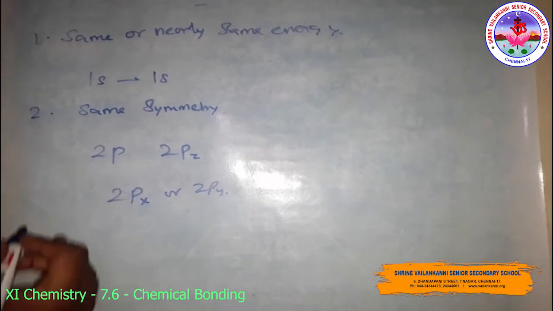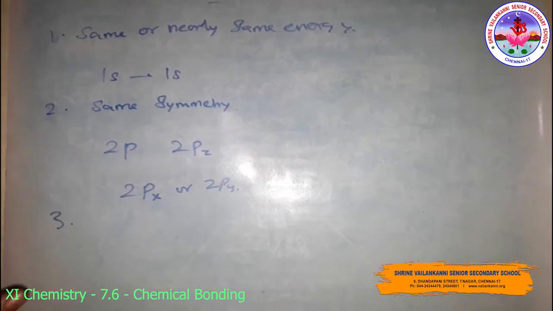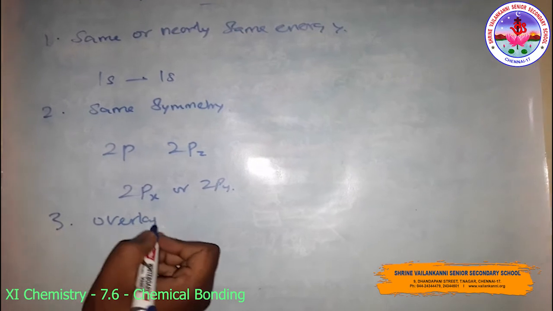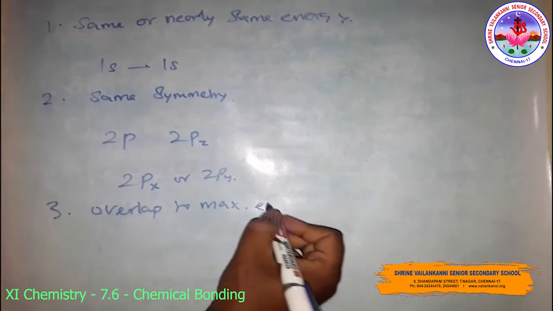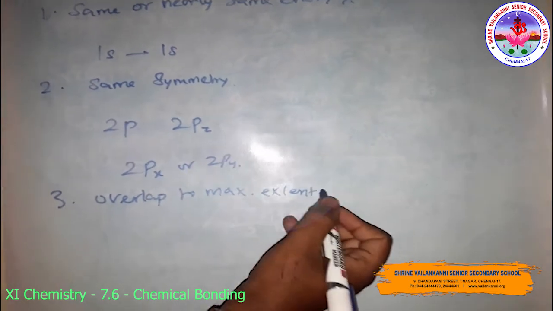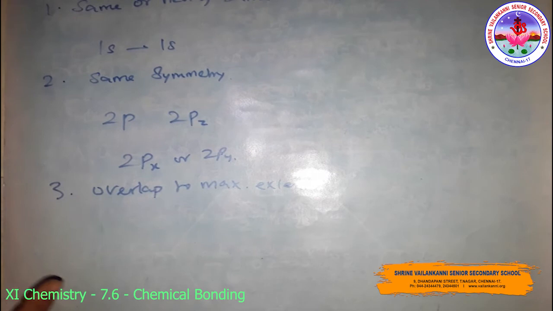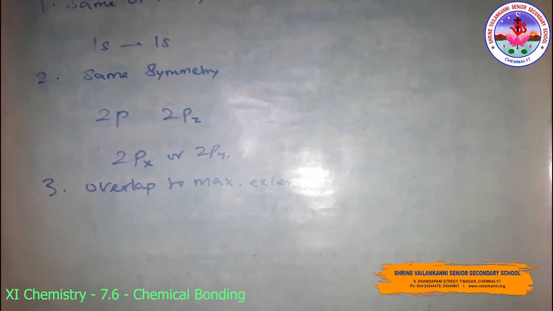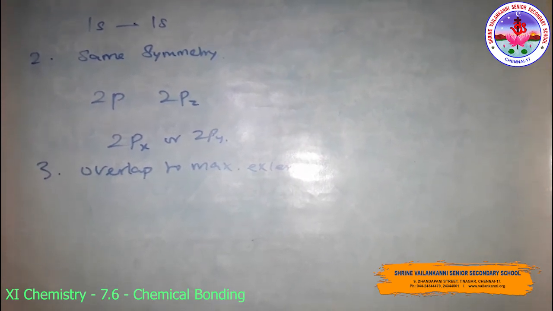And the third is that the combining atomic orbitals must overlap to the maximum extent. Because the greater the extent of overlap, the greater will be the electron density between the nuclei of the molecular orbital. So these are the conditions for the combination of atomic orbitals.